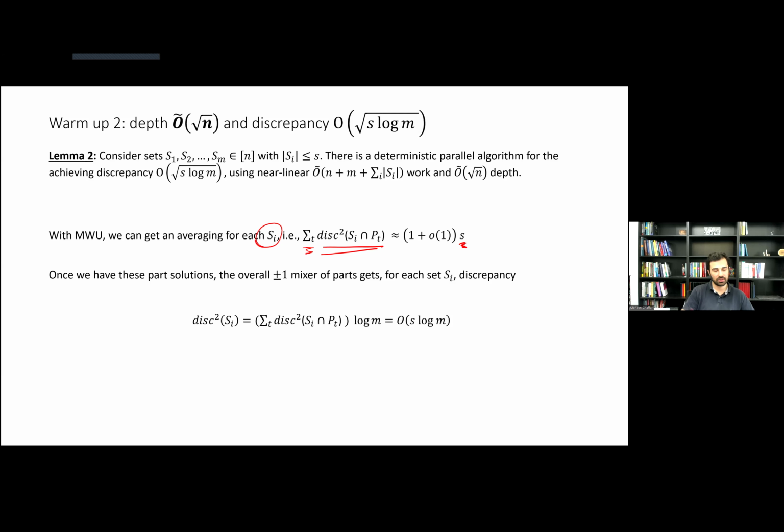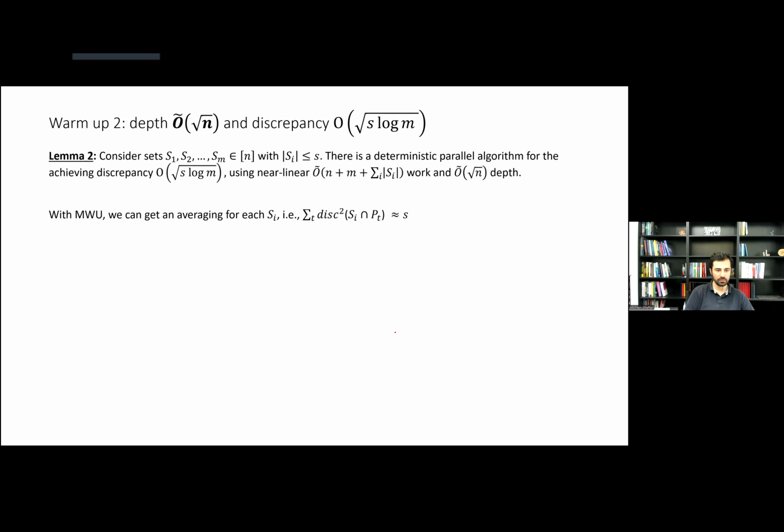And what this implies is that, once I do this mixture problem, I get a discrepancy squared which is the summation of those discrepancy squareds from the parts times a log m. But since the first thing is only S, we get the right discrepancy squared, right? So that's the power of multivariate weight update. It kind of helps us get this summation for each set across different parts. But one has to be careful.